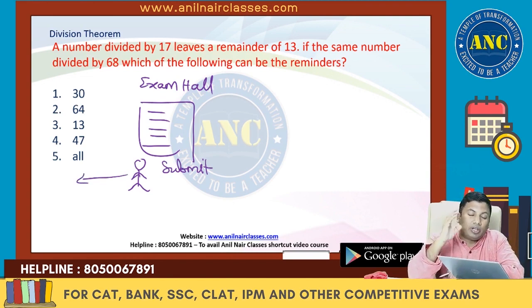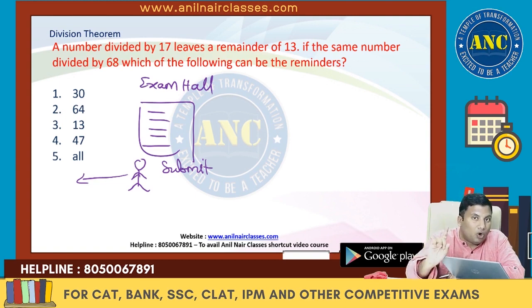Now my question to you, did you attempt the paper? You attempted the paper. Did you attempt any questions in that paper? You did not attempt any questions, but you attended the exam and clicked on submit.